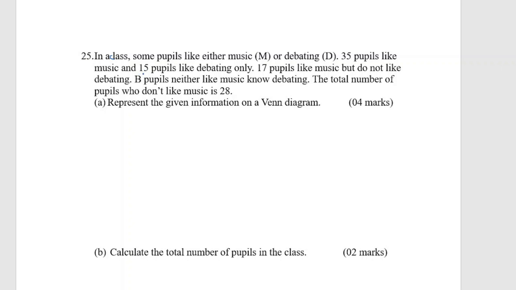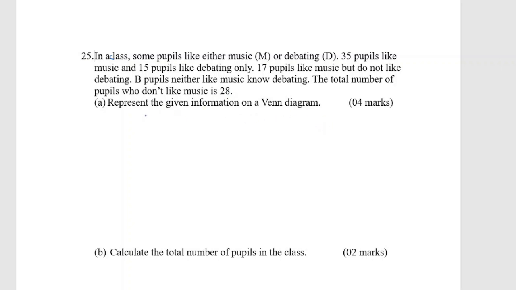35 people like music and 15 people like debating only. 17 people like music but do not like debating. B people neither like music nor debating. The total number of people who do not like music is 28. Represent the given information on a Venn diagram. You are earning 4 marks.